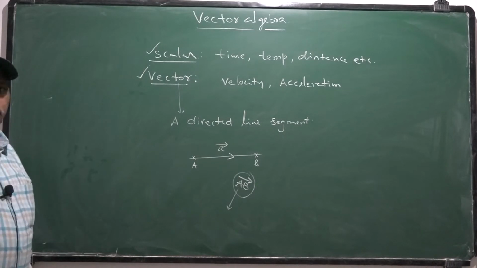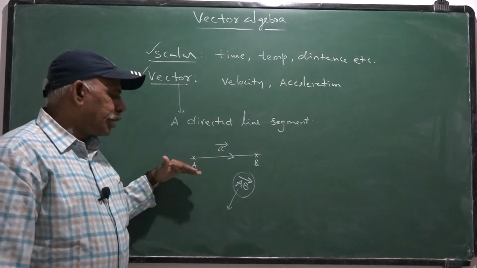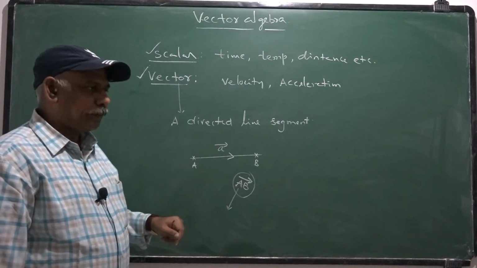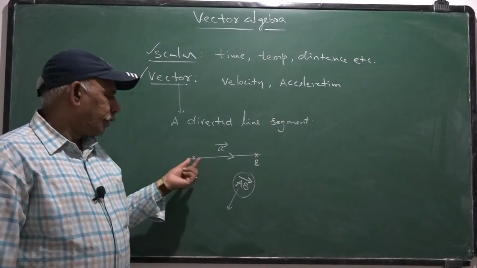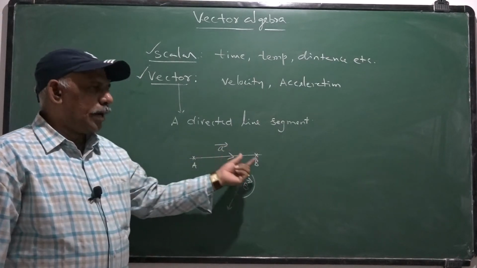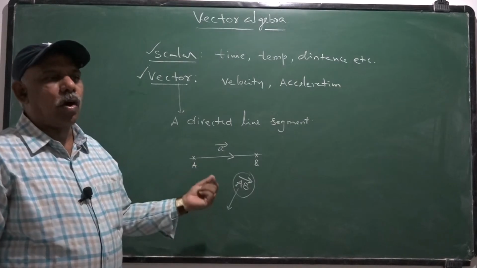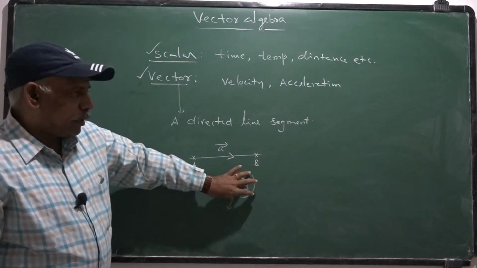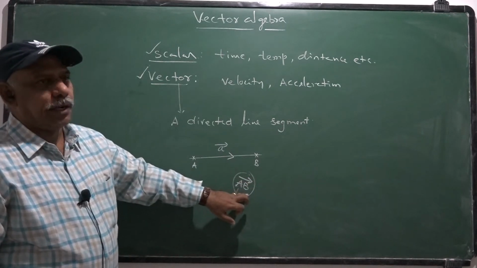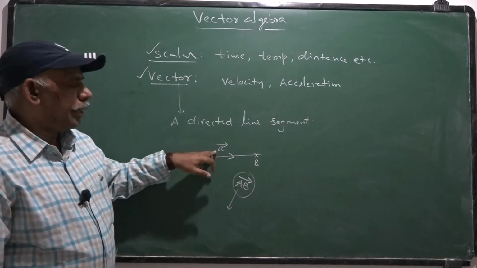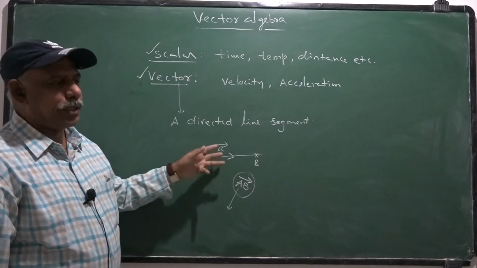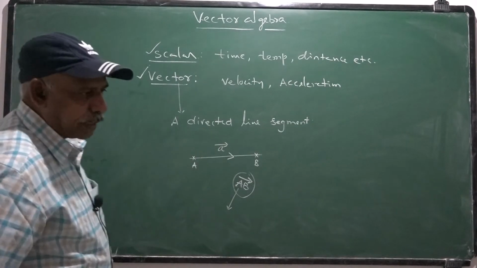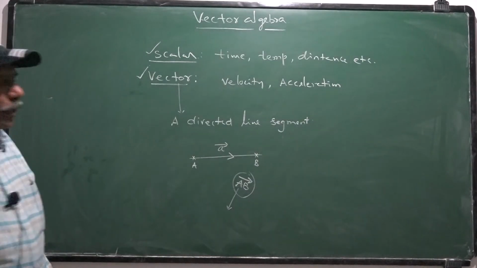A directed line segment is called a vector. Suppose AB bar is a vector, which is denoted by AB bar or small a bar. This A is called the initial point of the vector and B is called the terminal point or ending point of the vector. The vector may be represented by its initial point and ending point, or you can represent it as a bar. The representation may be like this or like this. So anyway, a vector is a directed line segment. That is the definition of the vector.